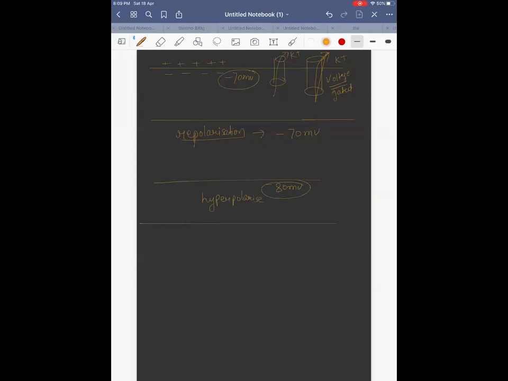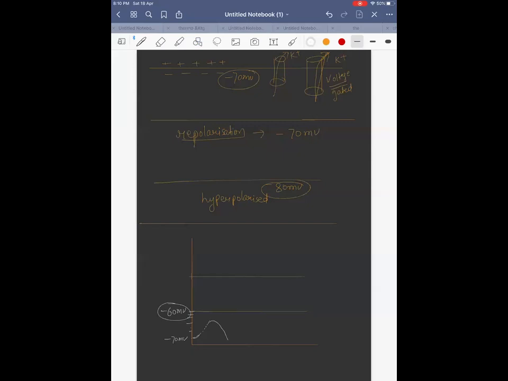we will say the membrane got hyperpolarized. Let me explain this with the help of a graph. You will understand it better. Okay. Let's say there is a stimulus. So what will happen? Let's say here it is minus 70 millivolt. So it will go towards positive value. Let's say it is minus 60 millivolt, threshold value, minus 60 to minus 55. Let's say the stimulus is going towards positive, but it could not reach minus 60.